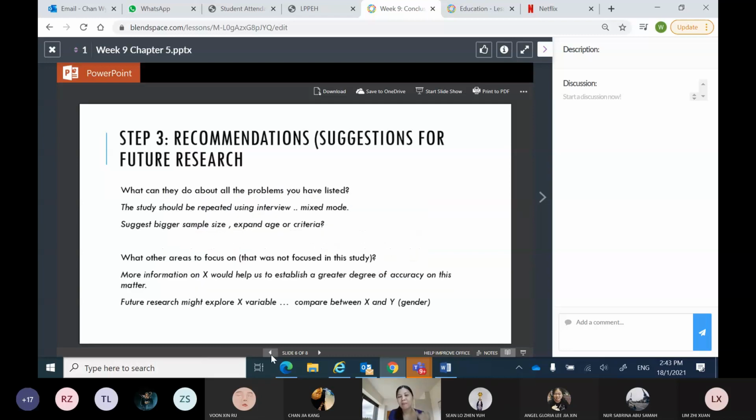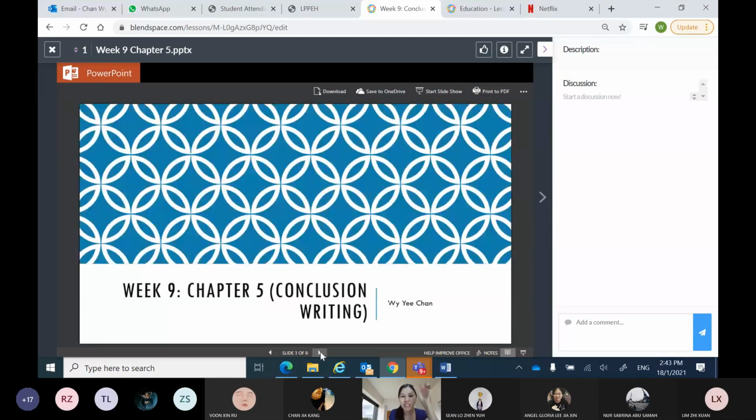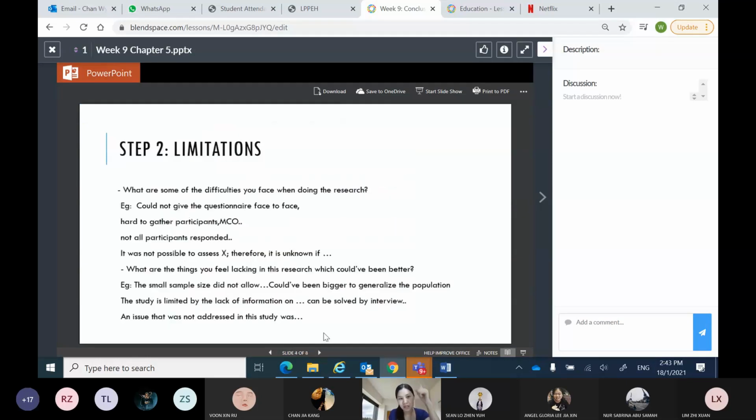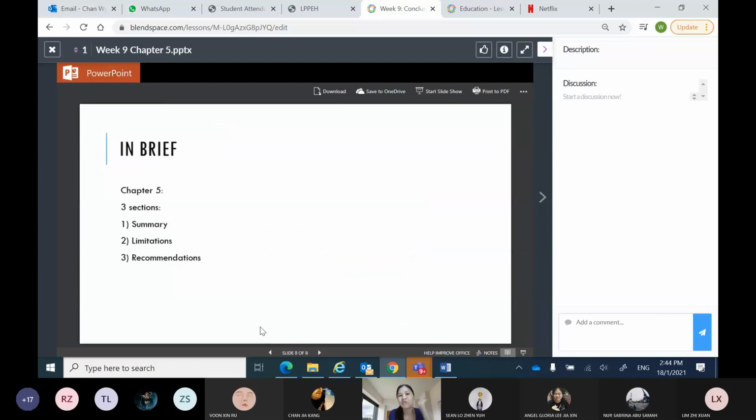If you look at his paper, you will see 4 sections. There was one section I cannot remember that I've taken out because it's very much similar to implications. I took out implications because it's quite similar to significance of the study. So I leave only 3 sections in the chapter 5 conclusion writing. So the first section is summary, second section is limitations, then the third section is recommendations. So in brief, you only need 3 sections in chapter 5.